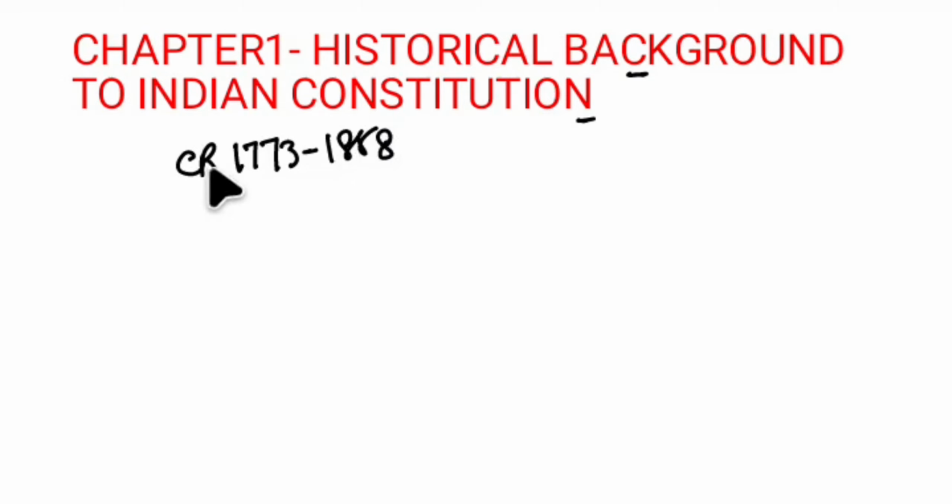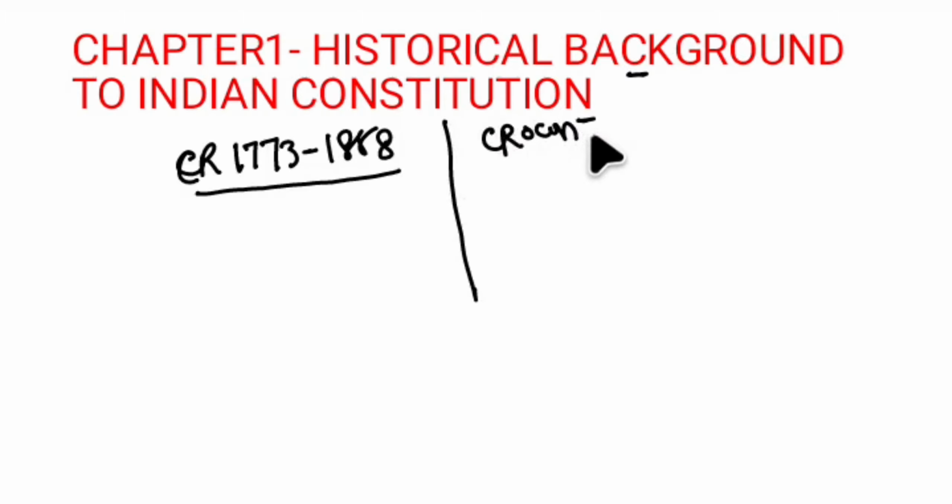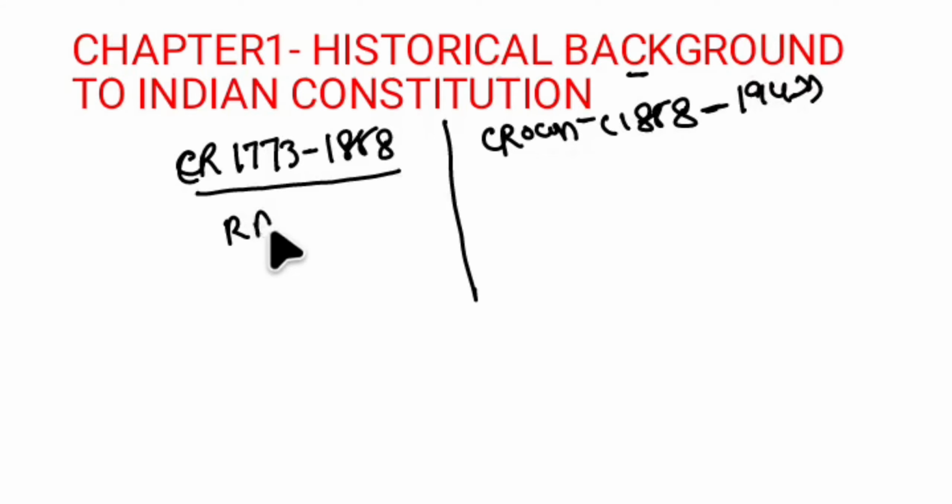After it is Crown Rule, because of the Sepoy Revolt, starting from 1858 through the Government of India Act 1858, and it lasts till 1947.